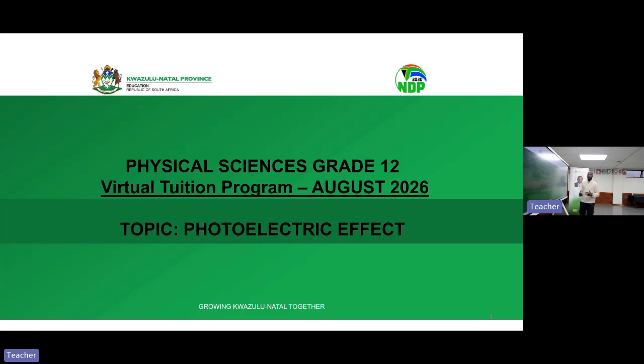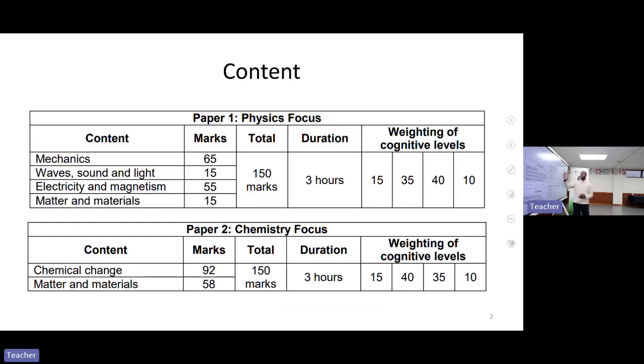Remember, this program is to ensure that we reach our threshold, we reach our goals, and get the maximum marks that we can in physical sciences. In order for us to do that, teachers as well as students, we need to understand that this is the topic where we need to score maximum marks. Remember that our slot is still like this. Paper one, what we are covering right now, is under metals and material. So we need to make sure that we understand each and every segment that we cover because this is 15 marks, we want all of it.